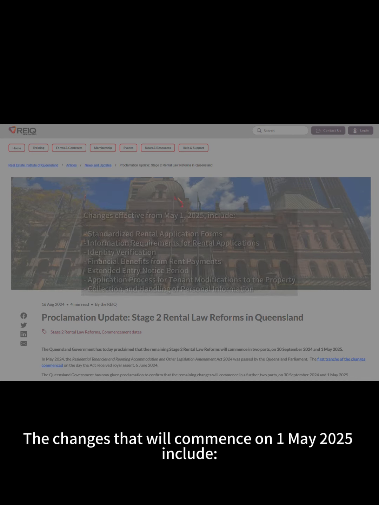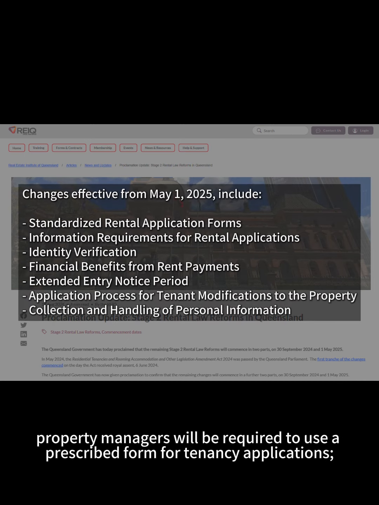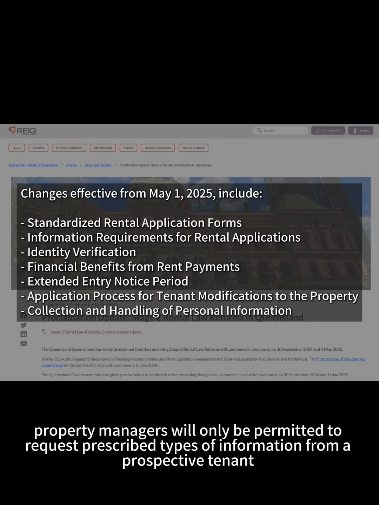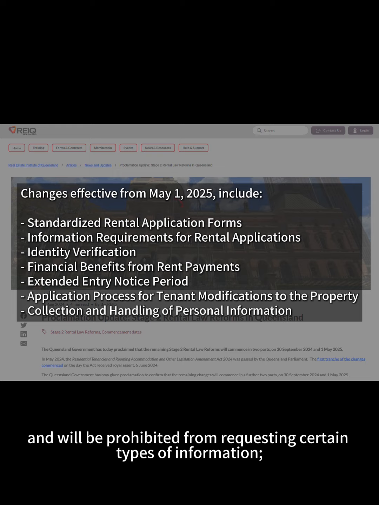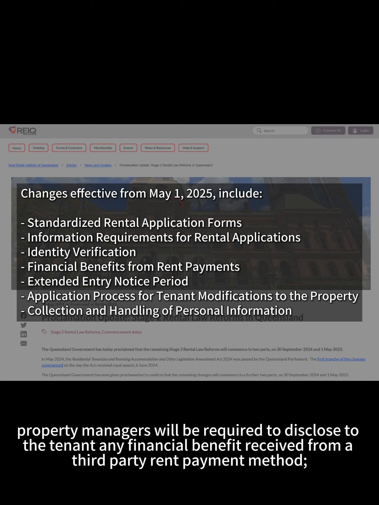The changes that will commence on 1st May 2025 include: the property manager will be required to use a prescribed form for tenancy applications. Property managers will only be permitted to request prescribed types of information from a prospective tenant and will be prohibited from requesting certain types of information. New requirements will apply for when a property manager verifies the identity of the tenant. Property managers will be required to disclose to the tenant any financial benefit received from a third-party rent payment method.